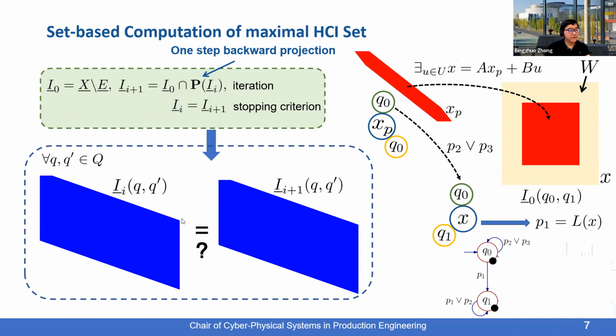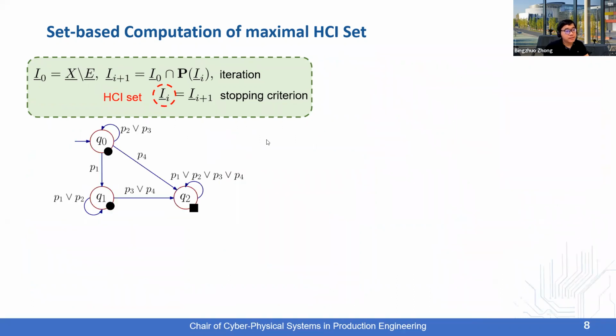So if at some point for all Q, Q prime within capital Q, the corresponding underbar I_i(Q, Q prime) and the one in the step i plus one are the same, then the procedure here terminates and we obtain the corresponding hybrid control invariant set. So this is an example for the case study.